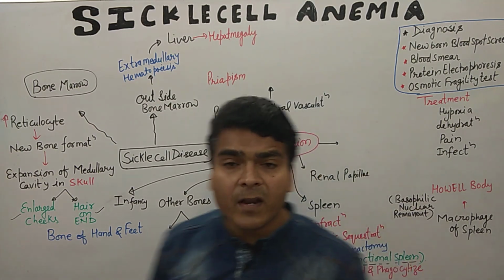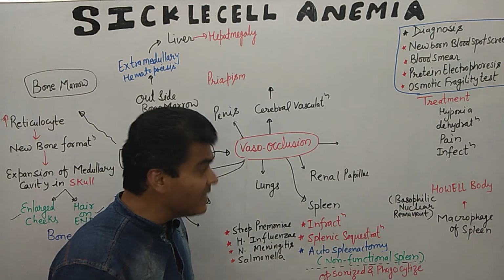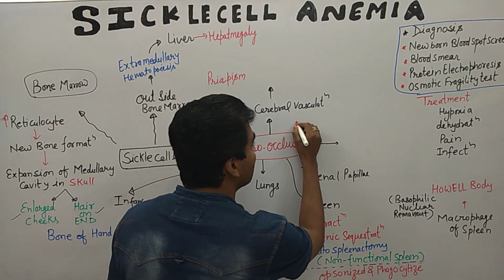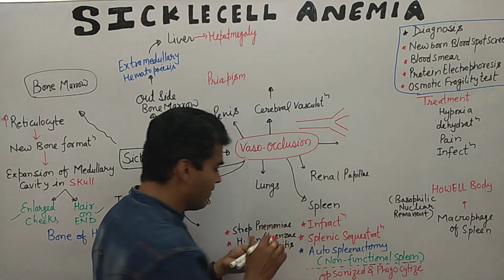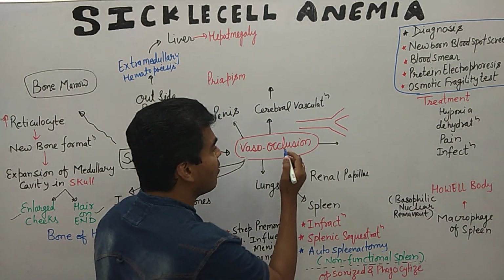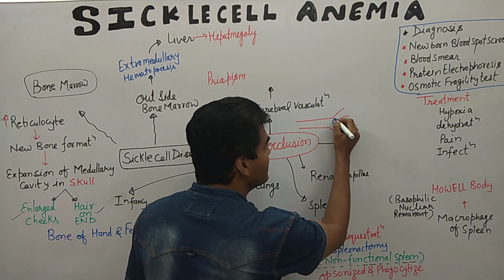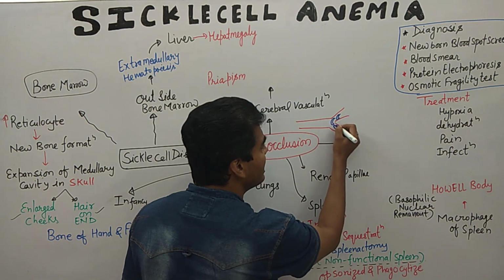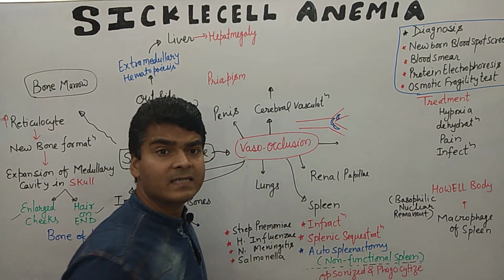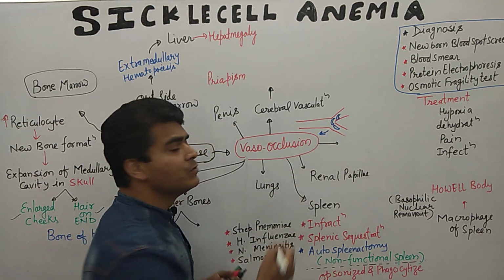Now if we look at sickle cell disease, there is also a possibility in the blood vessels. Now these are our blood vessels. In these blood vessels, what happened? There is an occlusion. How does it occlude? These are sickle cells, sickle cell shaped RBCs, and they clog these capillaries. So this condition is known as vascular occlusion.